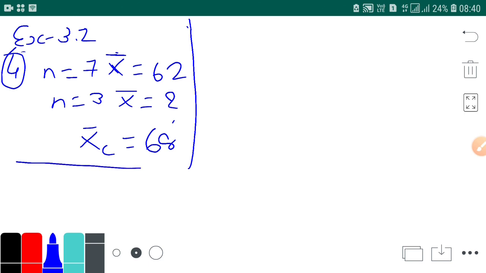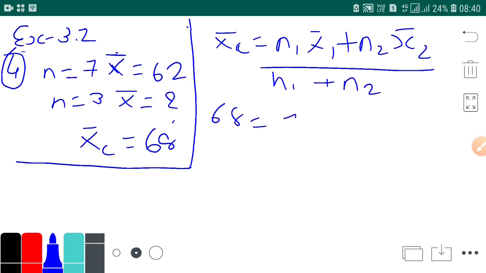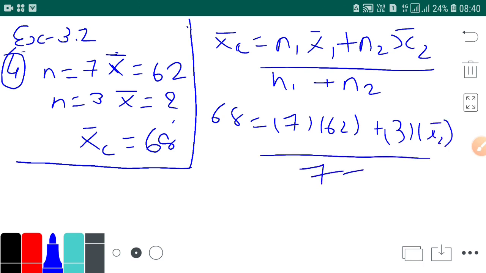Let's write the formula. X bar c is equal to n1 x bar 1 plus n2 x bar 2 upon n1 plus n2. So you can see x bar c is 68, n1 is 7, x bar 1 is 62, plus 3 into x bar 2, upon 7 plus 3. 7 plus 3 is 10.